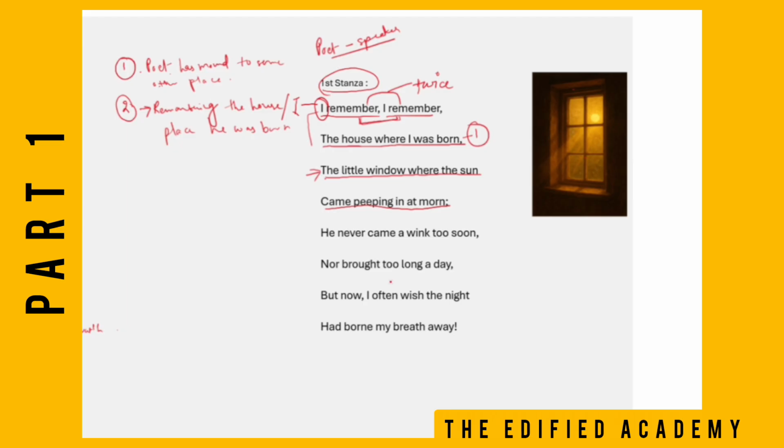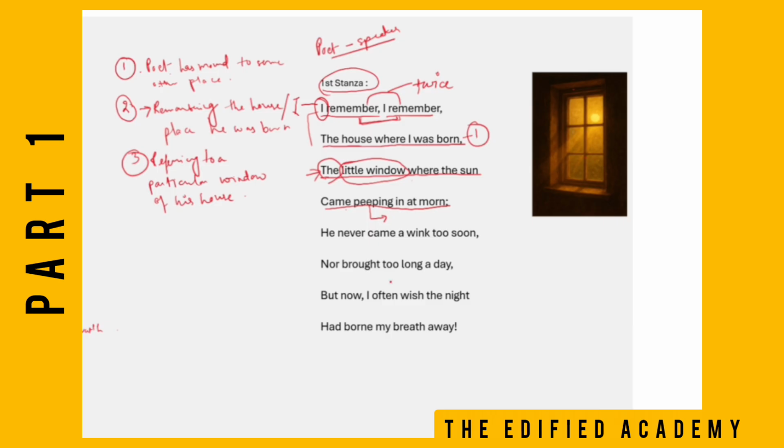Children, here, the little window, the word the is being used here for a little window, which means the poet is referring to a particular window of his house. Got that? Where the sun came peeping in at morn.